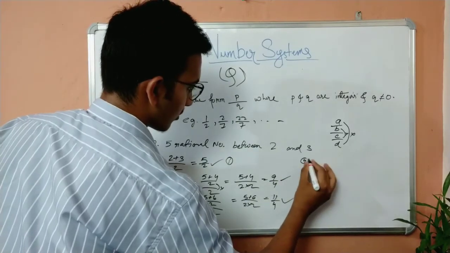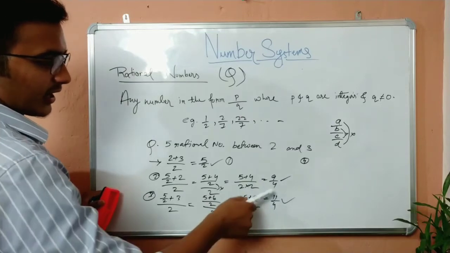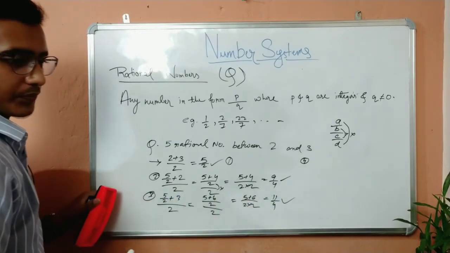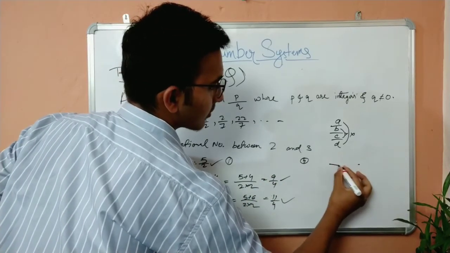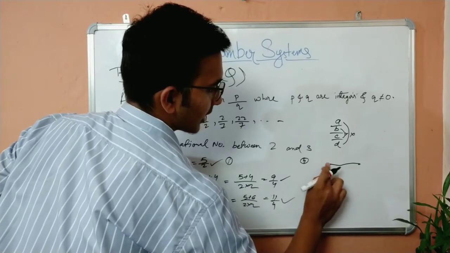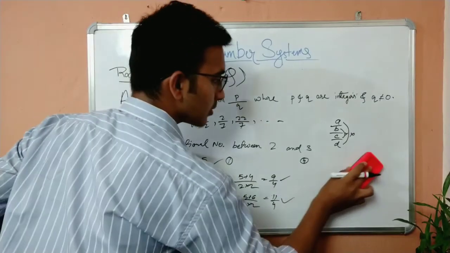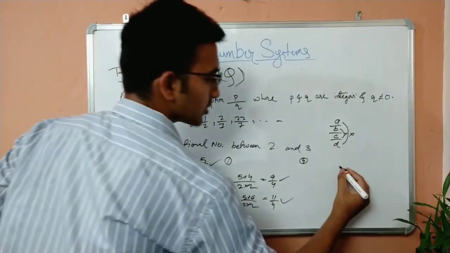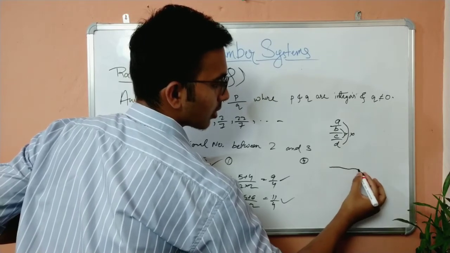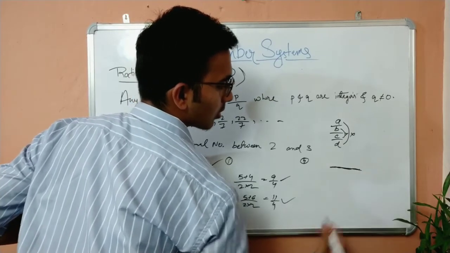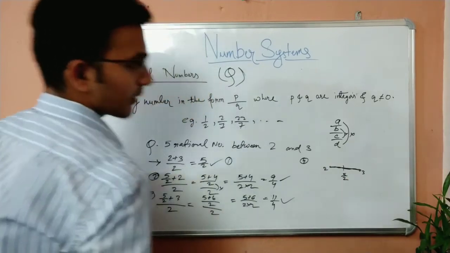The fourth one. How to find that one? Take 9 by 4 and 5 by 2. Suppose this is my point 2, this is 3, and this is the middle point, 5 by 2.